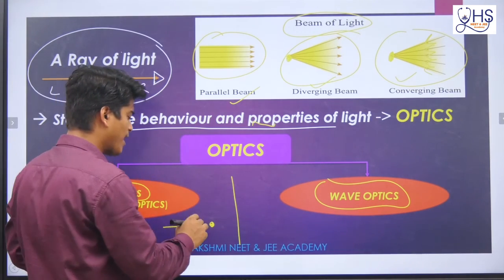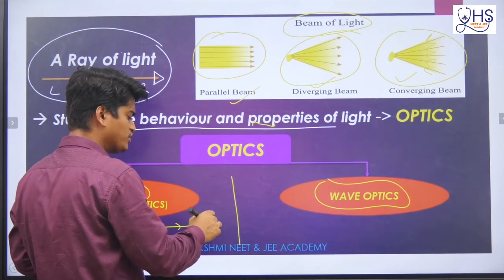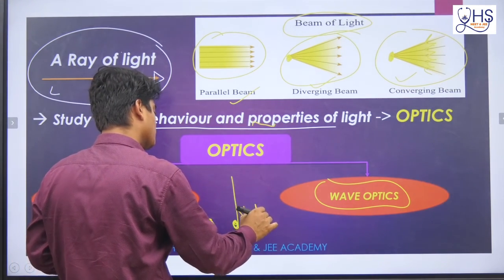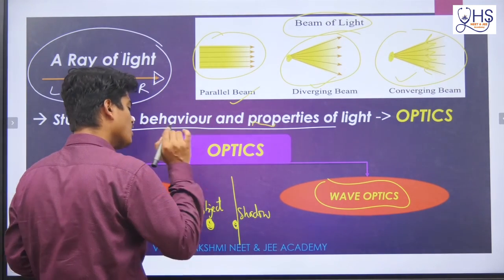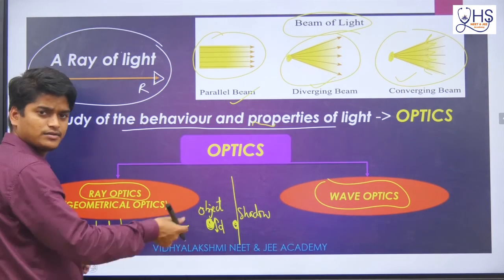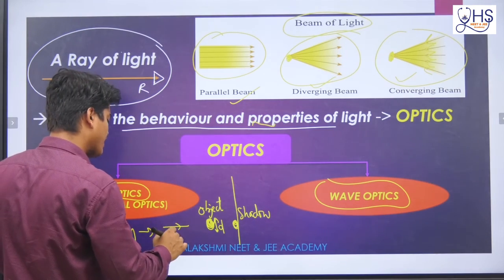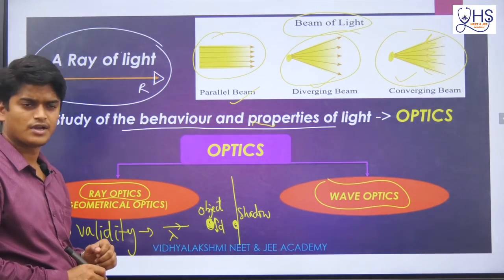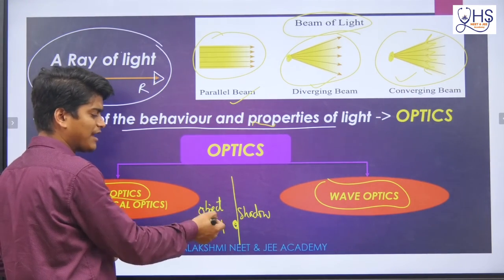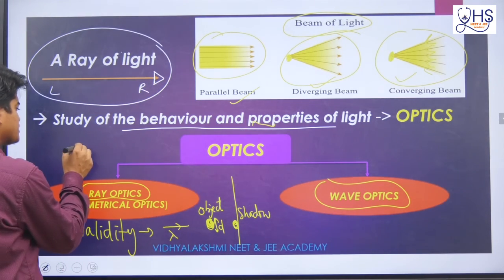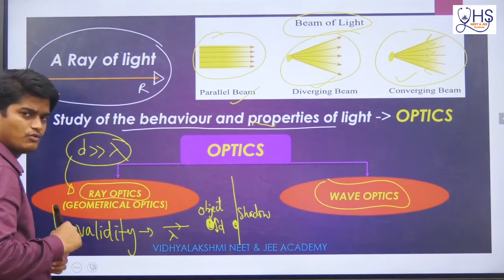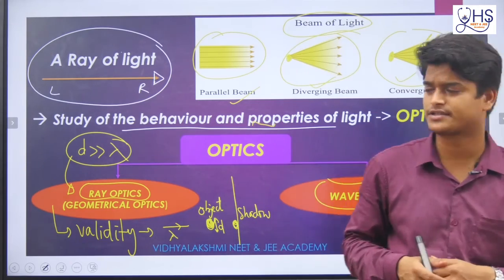Here it is the screen. Due to this ray of light and this object, a shadow will form. So this is your object, and it has a dimension d, or width, whatever you take, and the light has wavelength lambda. Remember, lambda is the wavelength of this light ray, and this object has dimension d. If this dimension d is very much greater than lambda, then we use ray optics.